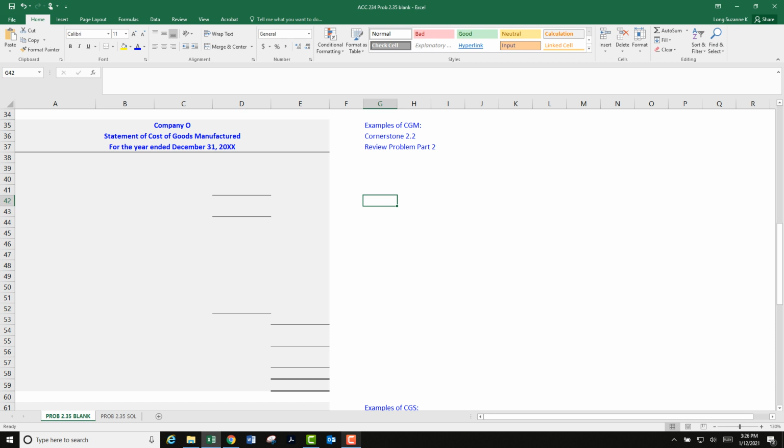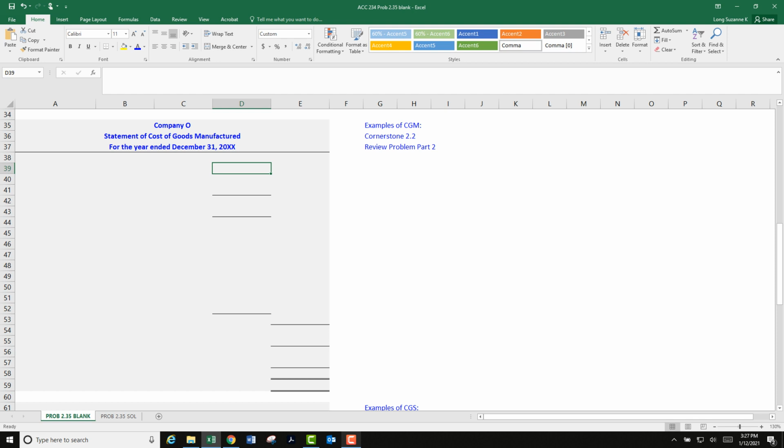All right, what goes in a statement of cost of goods manufactured? So this is when you would want to go and maybe look at one of these examples so you have something out in front of you to look at while you're going along. And this one might be a little different, but overall it's mostly going to be the same.